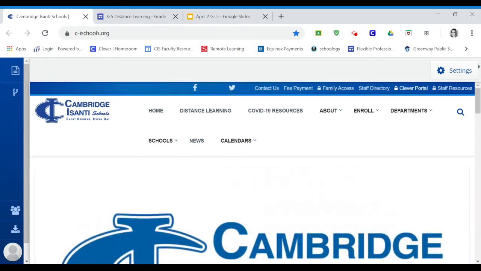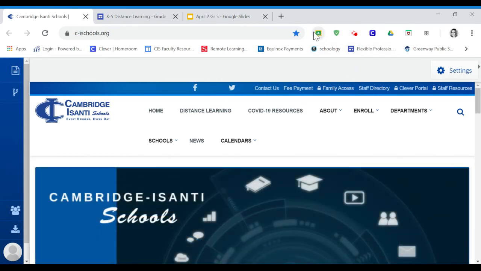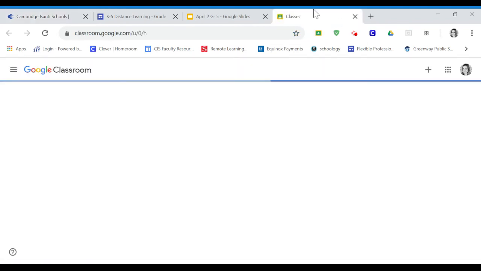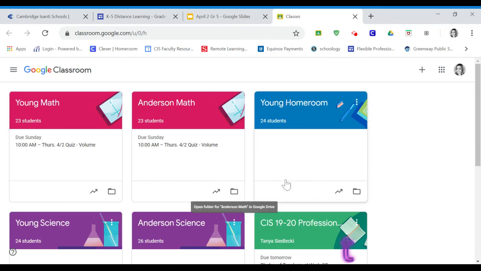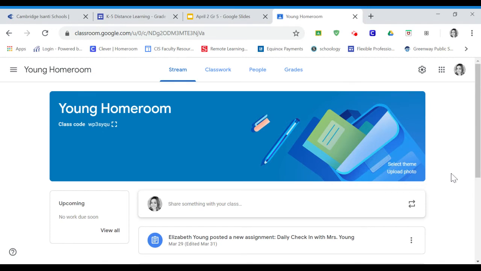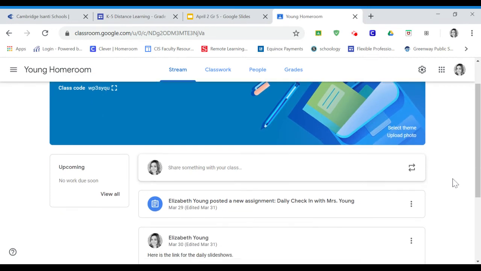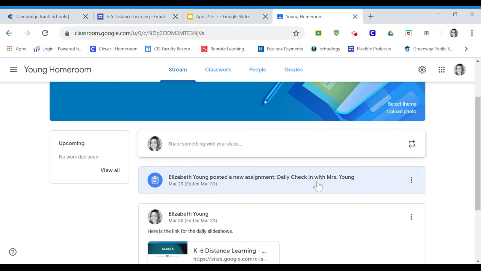To get to Google Classroom, some of you may have it bookmarked. Some of you see this little logo at the top of your screen. You can click on that logo, and then down here, open Classroom, okay? If you open Classroom, it takes you to all of your classroom options, okay? Now, you will be going to your homeroom class, and in your homeroom, you will see that your homeroom teacher has put daily check-in with that teacher.